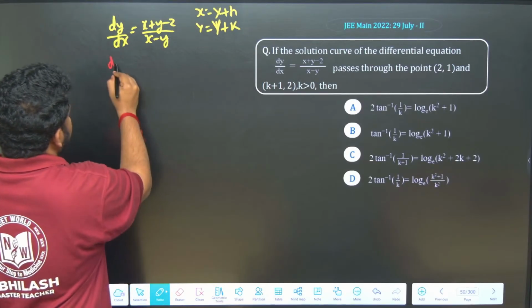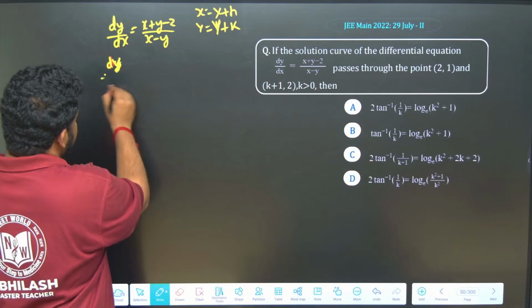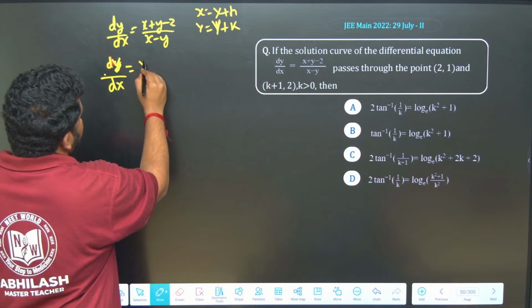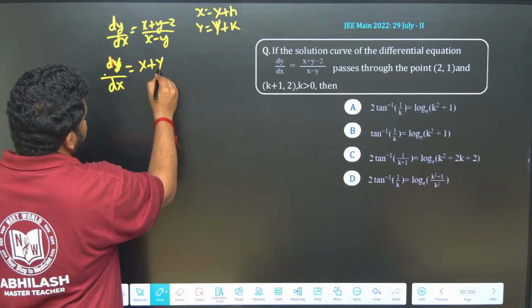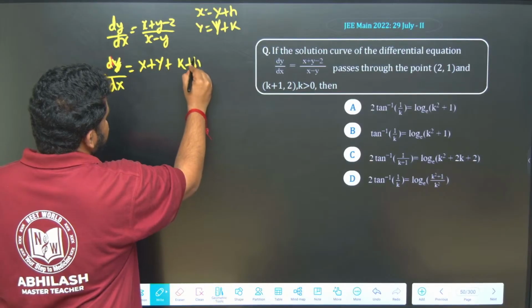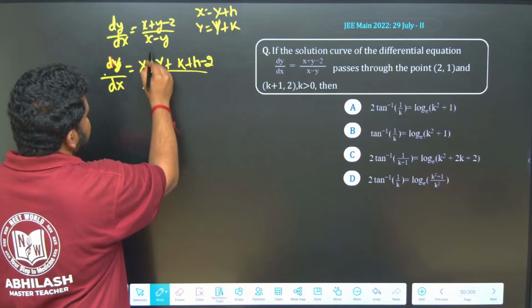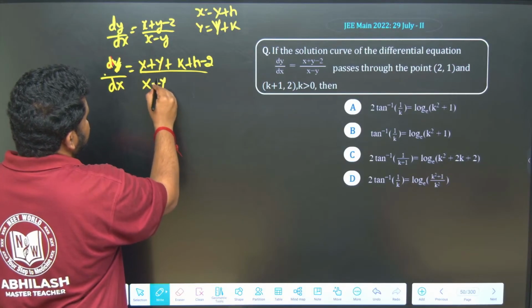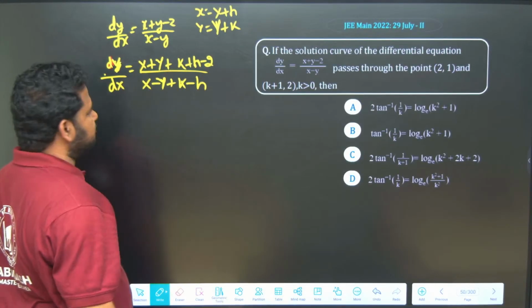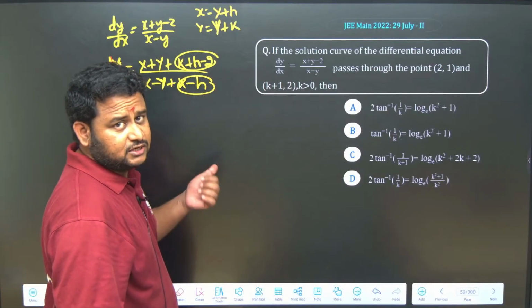So, dy/dx will become capital dY/dX. dY/dX is equal to (X + Y + k + h - 2)/(X - Y + h - k). Now, these two constant terms I should equate to 0 and solve.